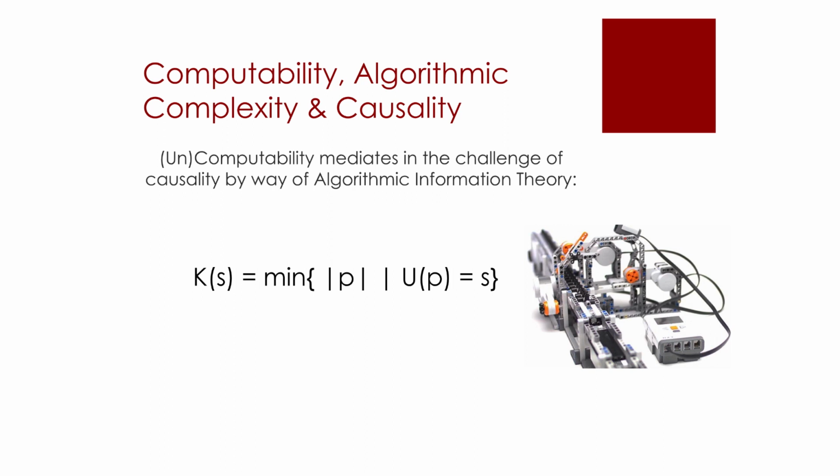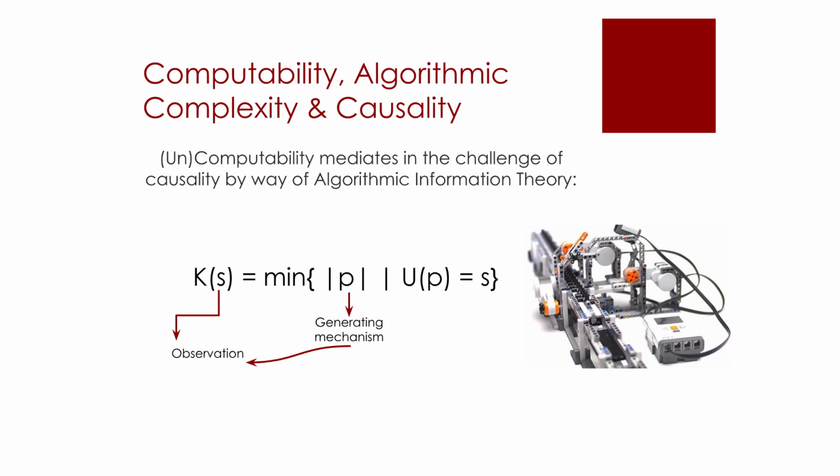So by now you must remember the most basic definition of algorithmic complexity, or Kolmogorov-Chaitin complexity. The algorithmic complexity of a string, or an object S, is the length of the shortest computer program P that, running on a Turing machine U, produces S.